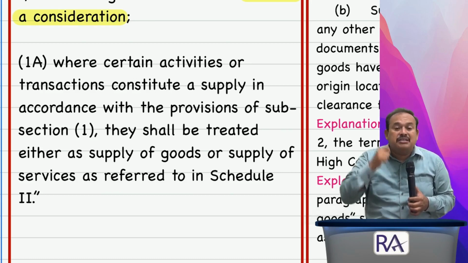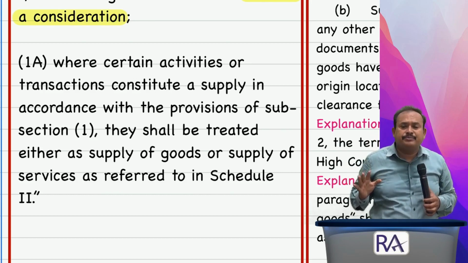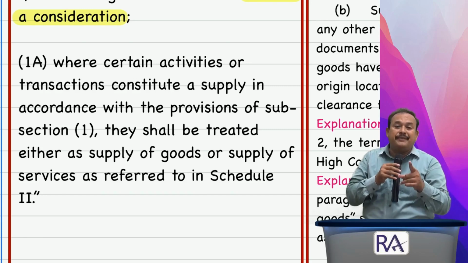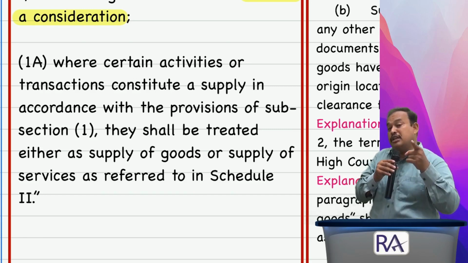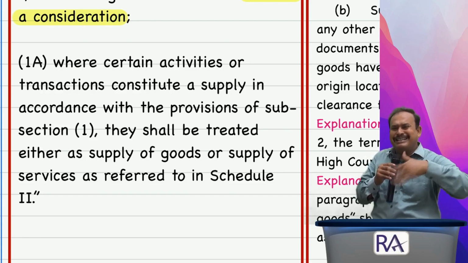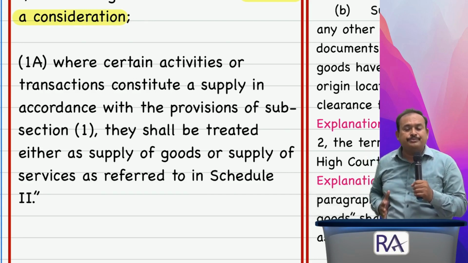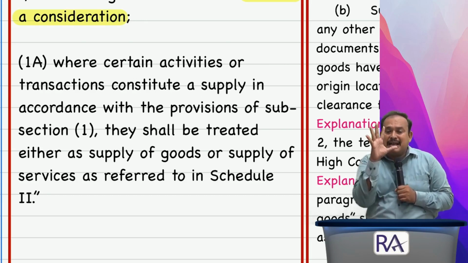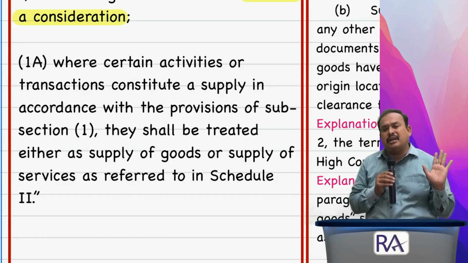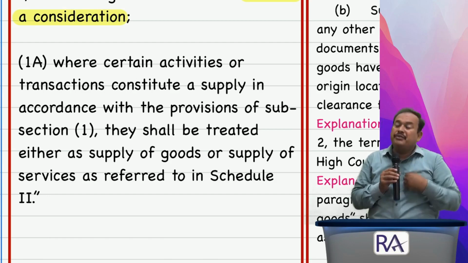Under the GST law, the GST Council took care by saying that we are declaring certain activities or transactions as supply of goods. You must follow. There is no question in this. If you raise a question about this, we won't accept. We declare, you follow. That's all the GST Council says to the industry at large: certain transactions or activities we will declare as supply of goods or supply of services. It may be in the nature of service, we call it supply of goods, you follow. It may be supply of goods, we call it supply of services, you have to follow.